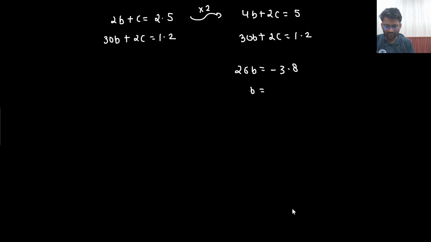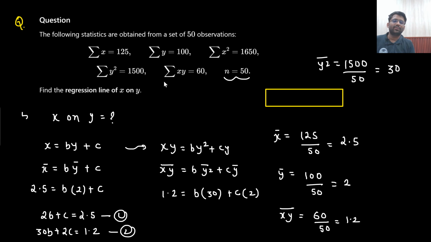3.8 divided by 26, that is minus 0.146. Everyone would solve this kind of problem with the formula. They will see this question in the examination hall and they will drop it, because they will think that, sir, in stats there are a lot of formulas, I can't remember all these formulas. Regression, correlation, people actually find these topics tough because they remember needless formulas.